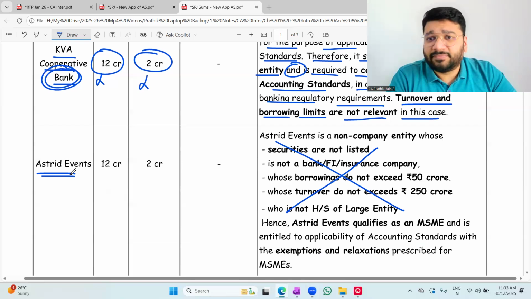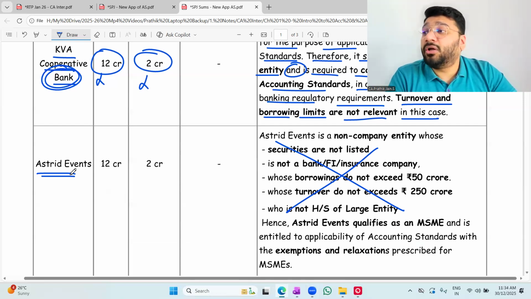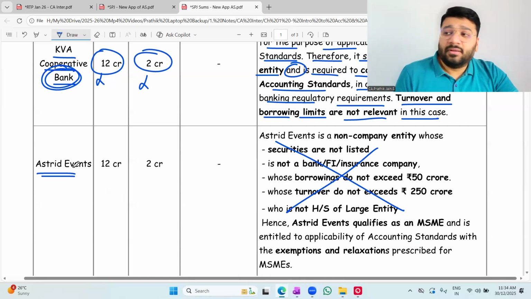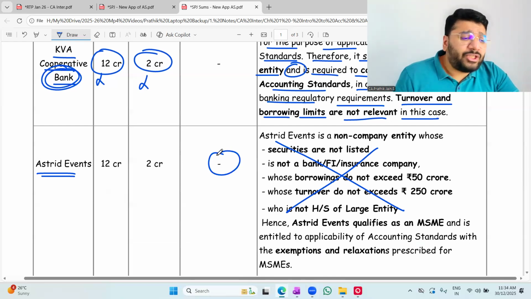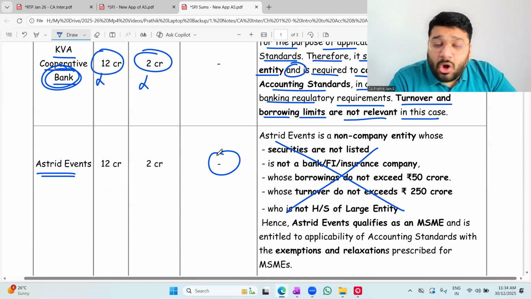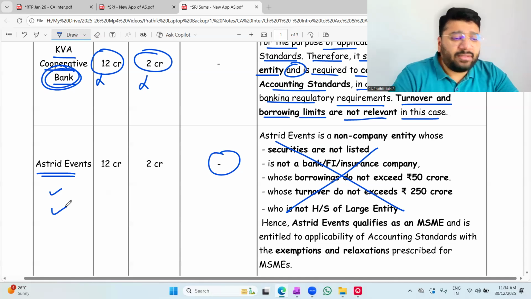Asterisk Events. Corporate or non-corporate? If it is corporate, private limited or something should come. Nothing is there, so it is non-corporate. Is Asterisk Events a banking company, financial institution, or insurance? No. Anywhere in the remarks have they mentioned that they are already listed or in the process of listing? No. So the first two conditions are satisfied for being MSME.